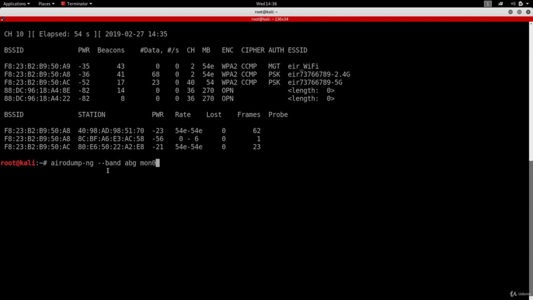One more thing that I want to note, I've actually said this before: if you run AeroDump-NG against a network and you see some devices missing, then there is a high chance that these devices are connected over 5 gigahertz. So again, use band A and then you should be able to see these devices.